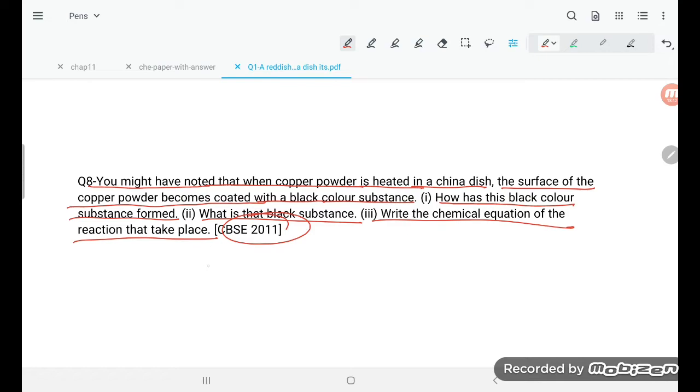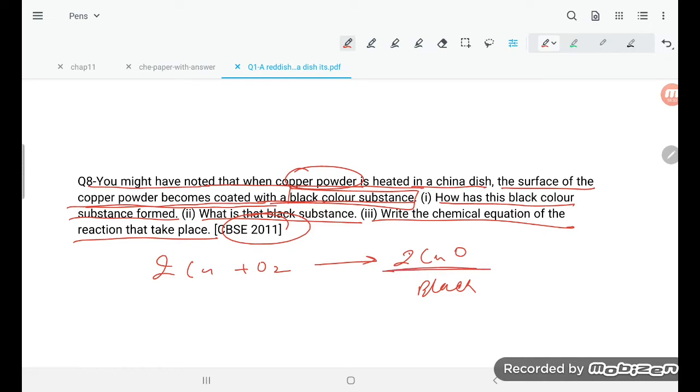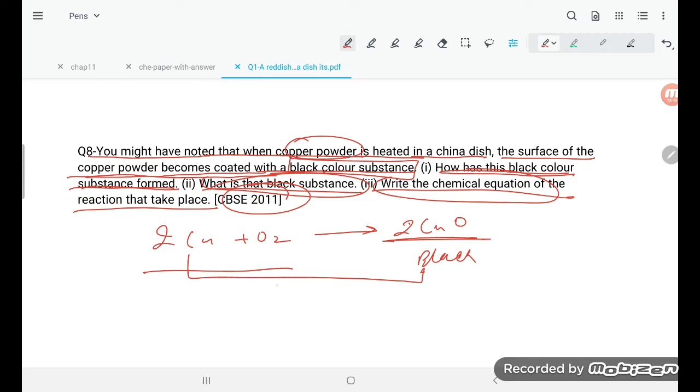The first reaction itself that we studied, student, that is our answer. Copper is reacting with oxygen, forming 2Cu plus O2 giving 2CuO, and this is the black color. When copper powder is heated in a china dish, the surface of the copper powder becomes coated with black color, so copper oxide is the black color. How has the black color substance formed? The black color is because of the formation of oxide. Now next one, what is the black color substance? CuO. Write the balanced chemical equation. This is already balanced, so what is there to teach, student?